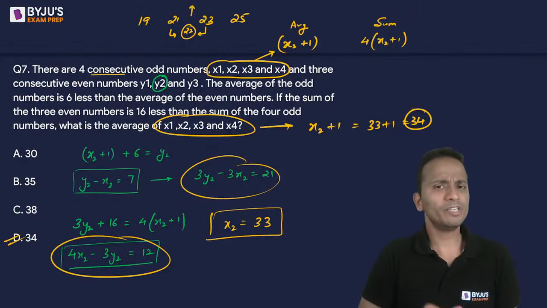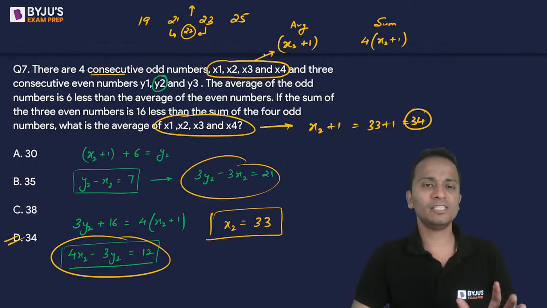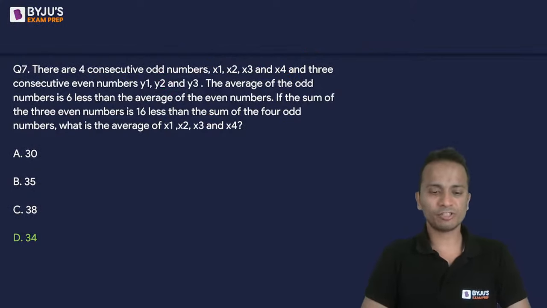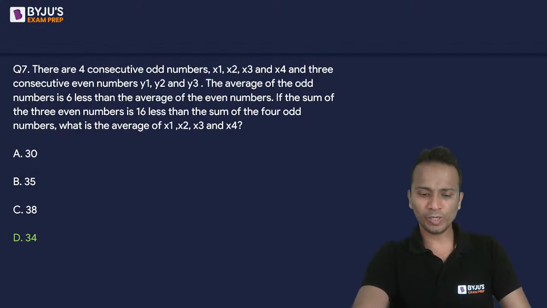Okay. So what you can do is you can save time in understanding, in writing the average or the sum of these three numbers or four numbers. Okay? You can save a lot of time in this. Okay, so yes, the correct answer for this question is 34. All right, let's move on towards the next question.